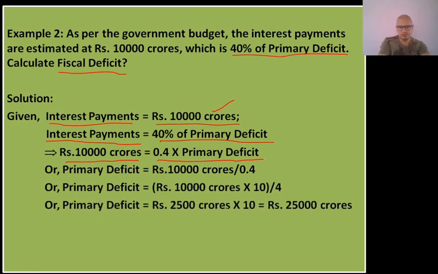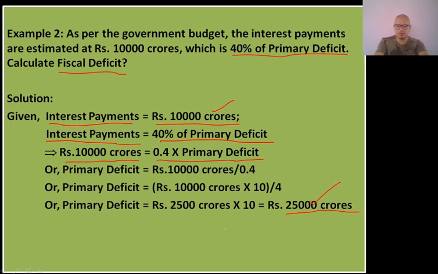That is, the value of primary deficit will be 25,000 crores. How do we solve this? We see that there will be cross multiplication here. This 0.4 will go into the denominator, and in order to remove this point, we will multiply the numerator by 10. When we solve this, 4 into 2500 is 10,000, so 2500 into 10 is 25,000 crores. So this is our primary deficit.